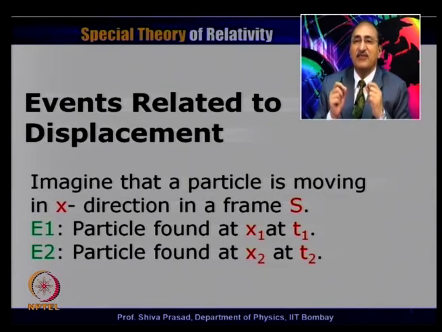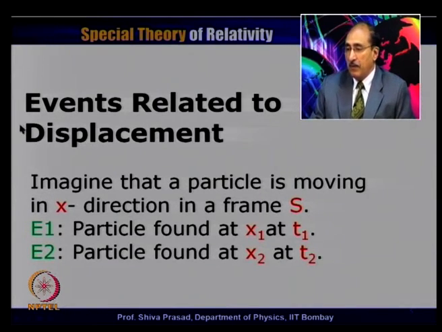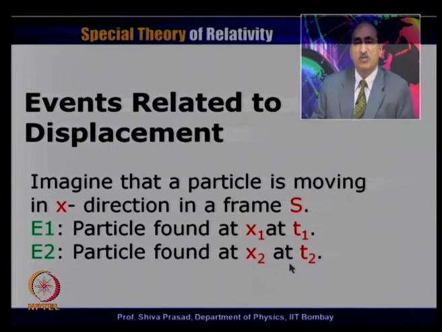This I call event 1. If this same particle is observed at a time t2 at coordinate x2, then this event of the particle being at x2 at time t2 is called event 2. So, these are my two events. Event 1: particle found at x1 at t1. Event number 2: particle found at x2 at time t equal to t2.